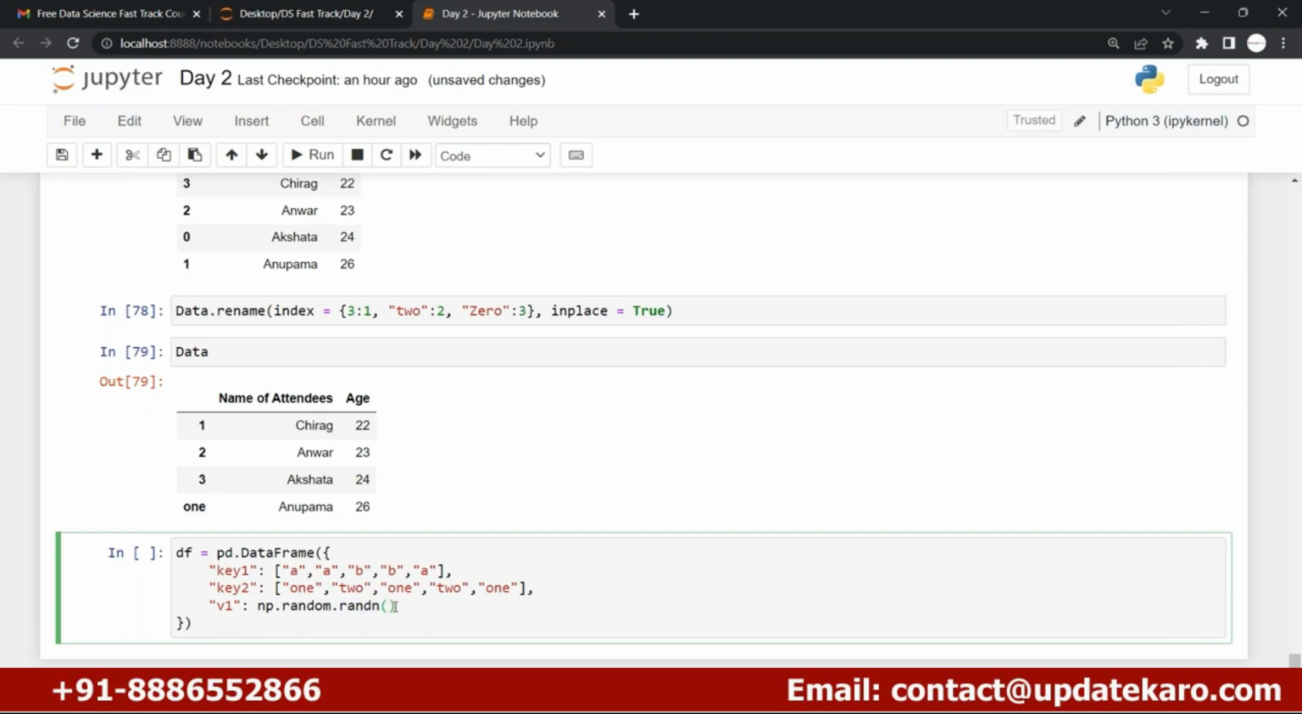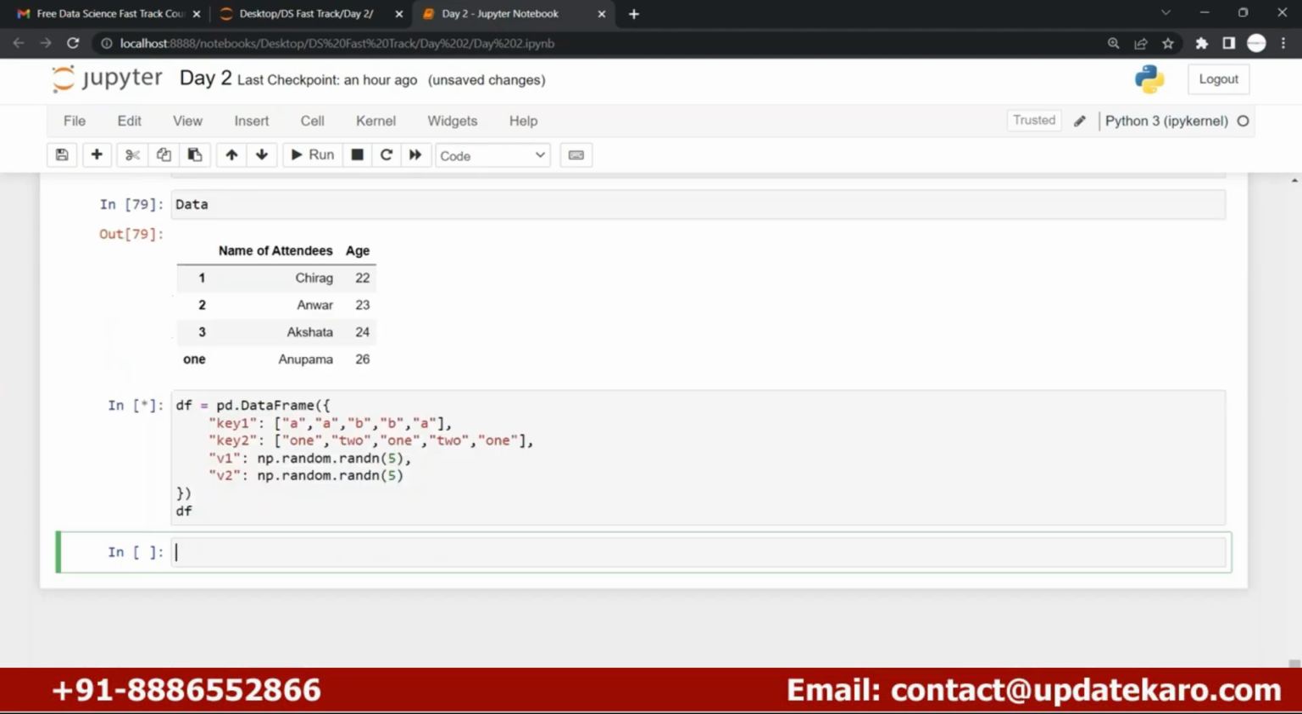And how many random numbers do we want? Only 5, because here you can see that 5 values are there, right? So this is the first thing. I'll go with another one, v2, with another set of random numbers. I'll complete the data frame. No issue with this. Here you can see I just completed it. So let us go and I'll show you how the data frame looks.